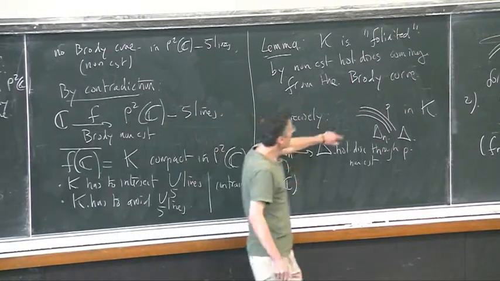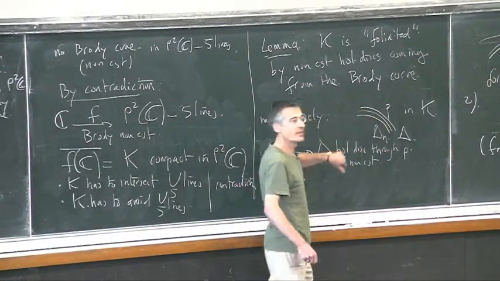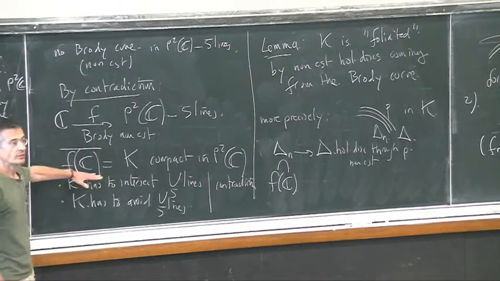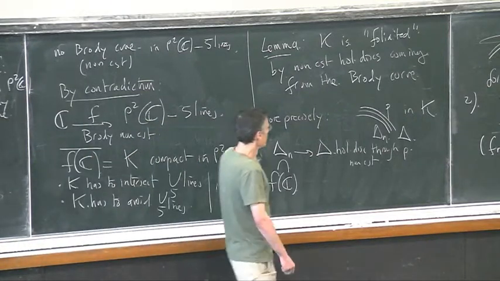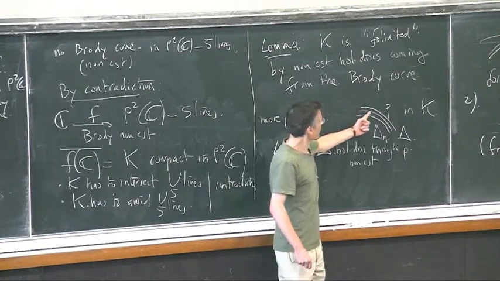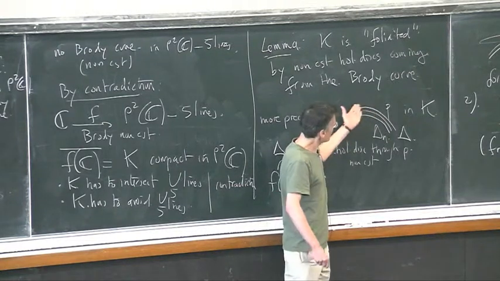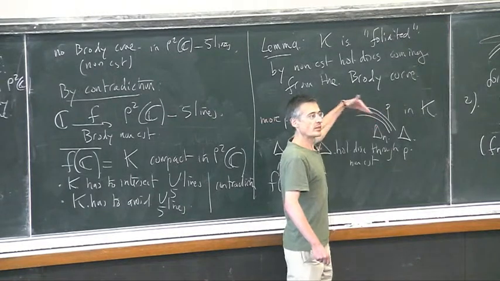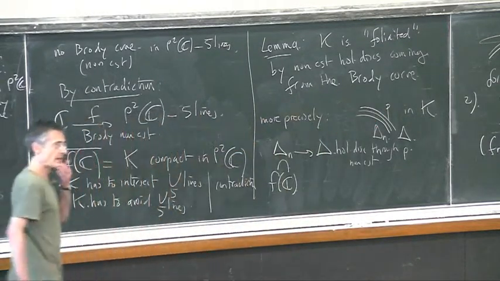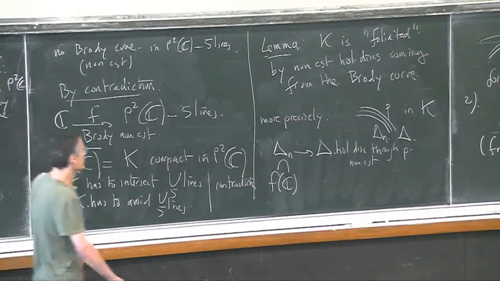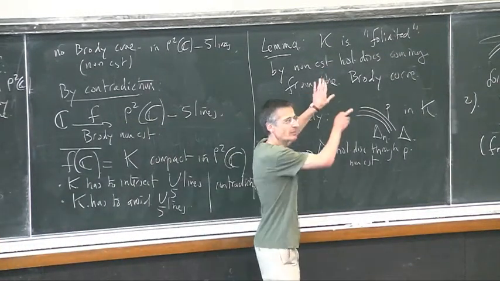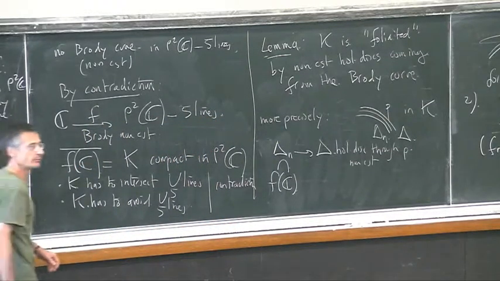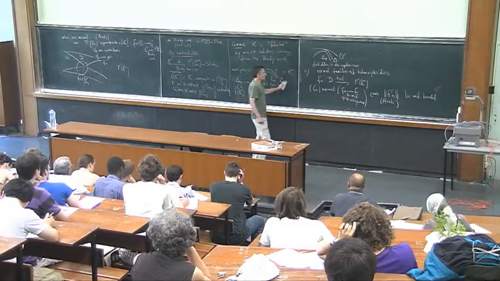Not only is P a limit of a sequence of points inside the entire curve, which is the very definition of a closure, but it sits inside a holomorphic disk, which itself is the limit of holomorphic disks inside the entire curve. Okay? So this is my meaning of foliated by disks coming from the Brody curve.